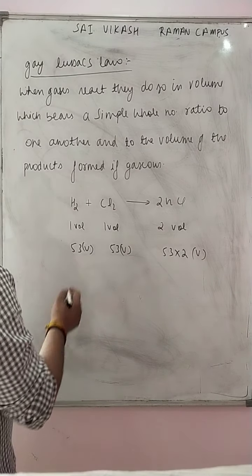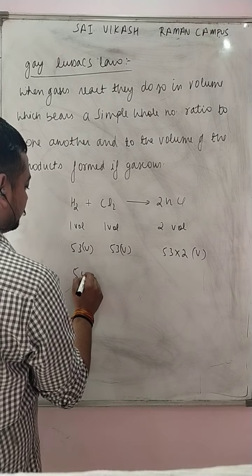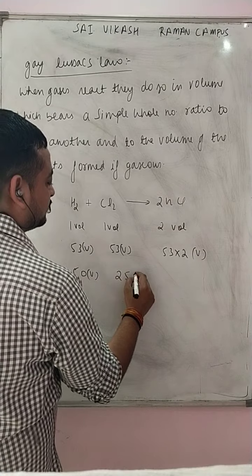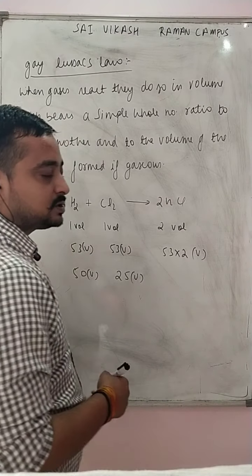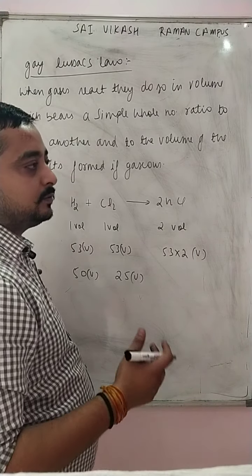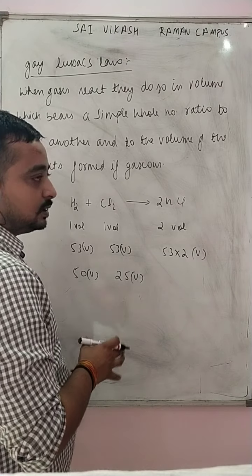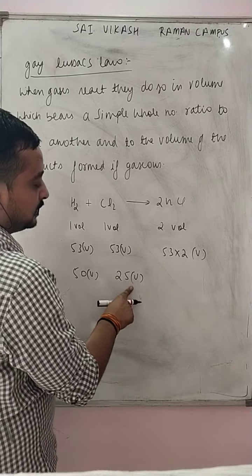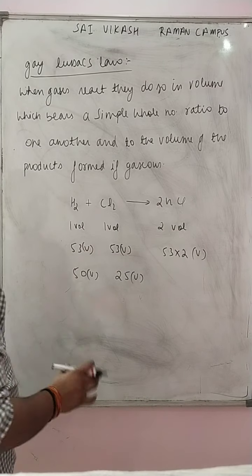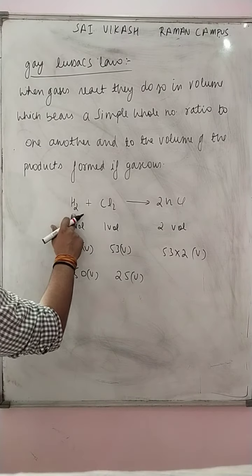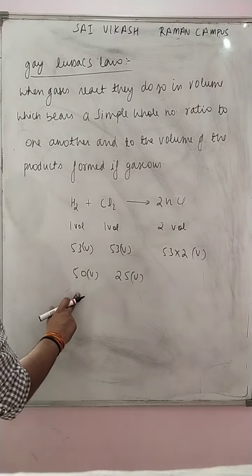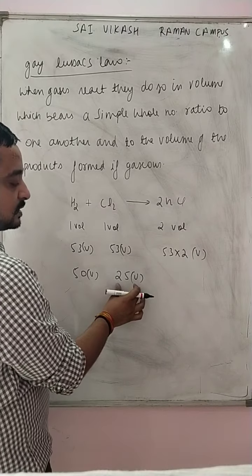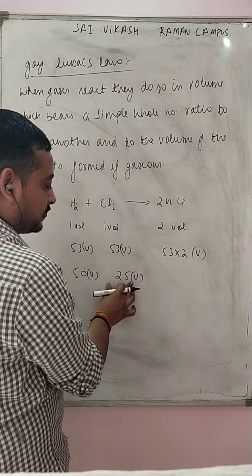Let us assume these are 50 volume and these are only 25 volume. This question will be taught to you in the limiting reagent section. Here you can easily see for 1 volume it needs 1 volume, so for 50 volume it needs 50 volume to yield 50, but this was limiting, this was less than required.